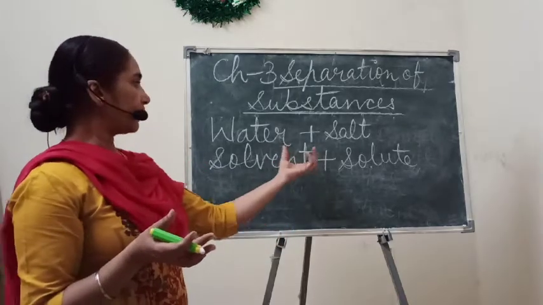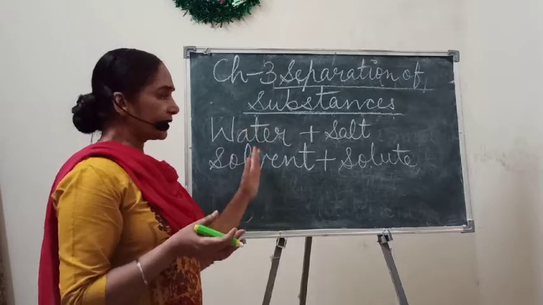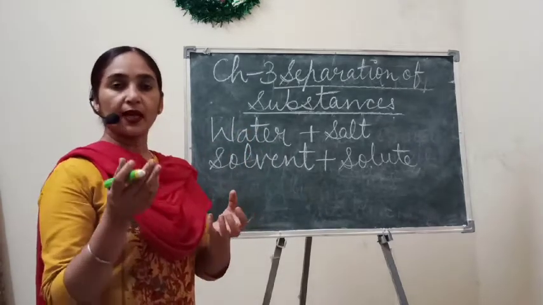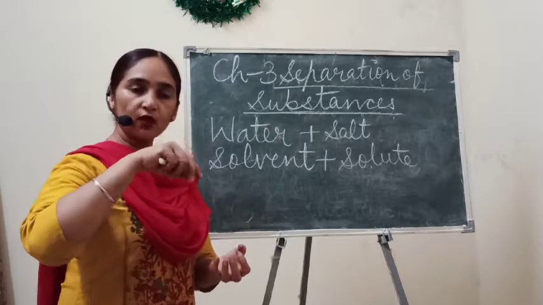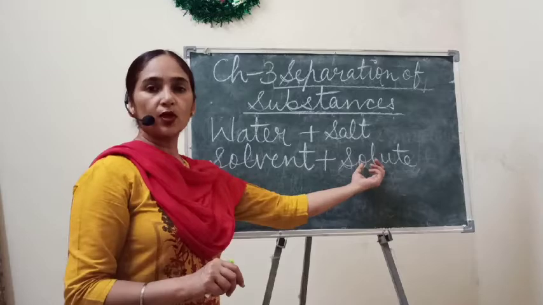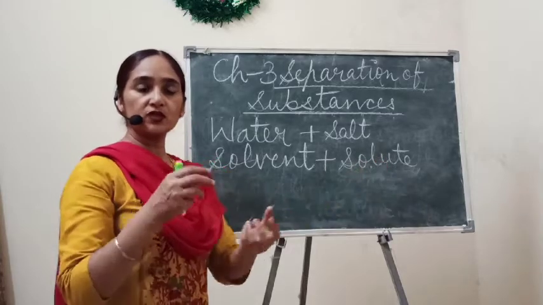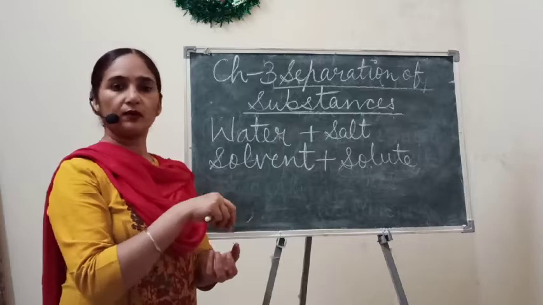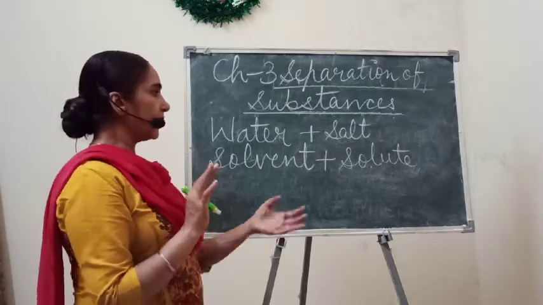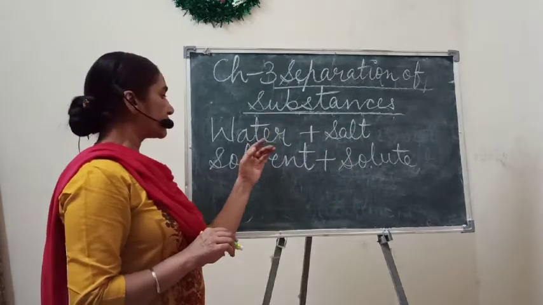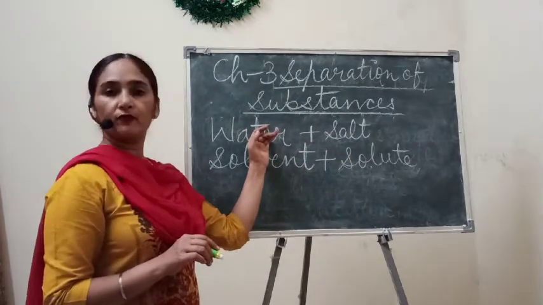Understand? Here what we are doing? Water acts as a solvent. So a solvent is that substance in which we mix or dissolve anything. But what is a solute? A solute is that substance which is dissolved in the solvent or water. Understand? So salt is an example of a solute and water is an example of a solvent.